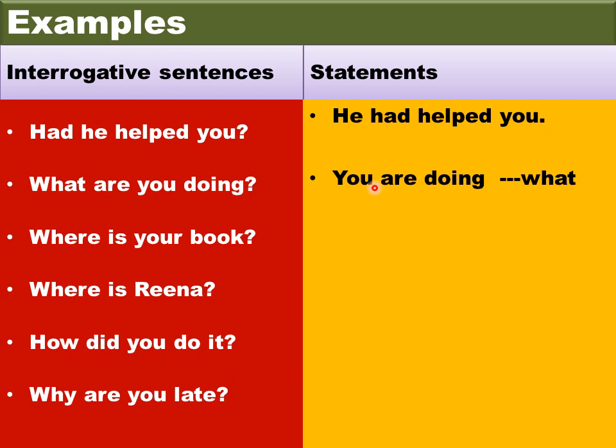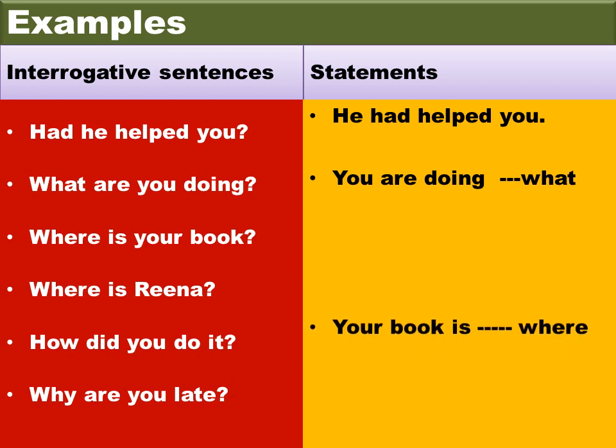But about whom are you talking? You. So here you is the subject. The remaining part is telling about the subject. So these are the predicates. Here, which is the subject? You is the subject. Did you understand?